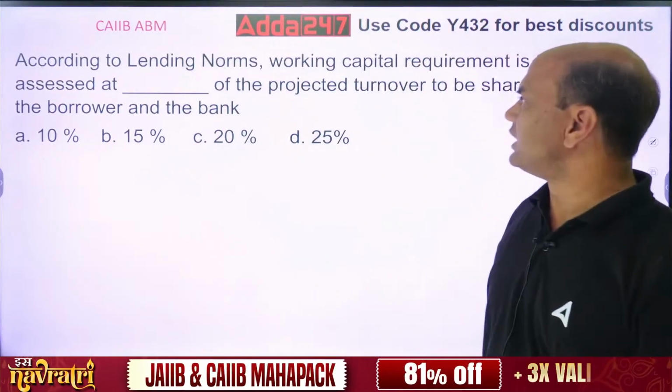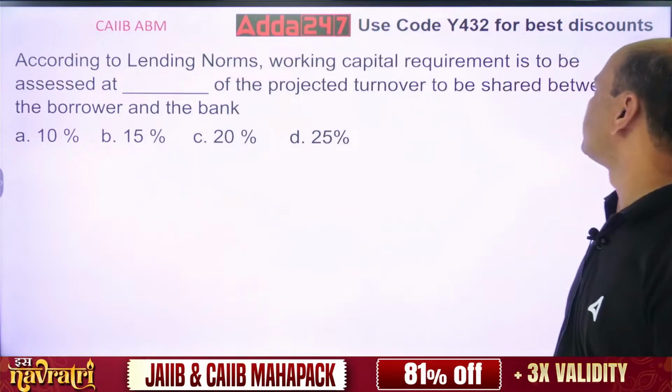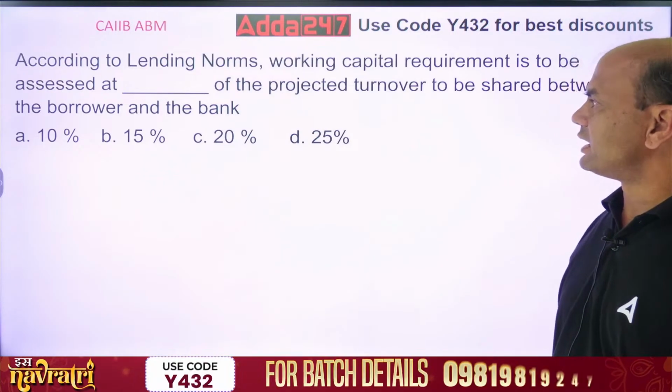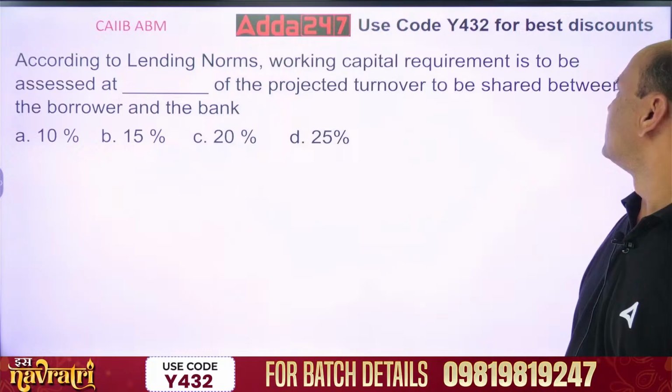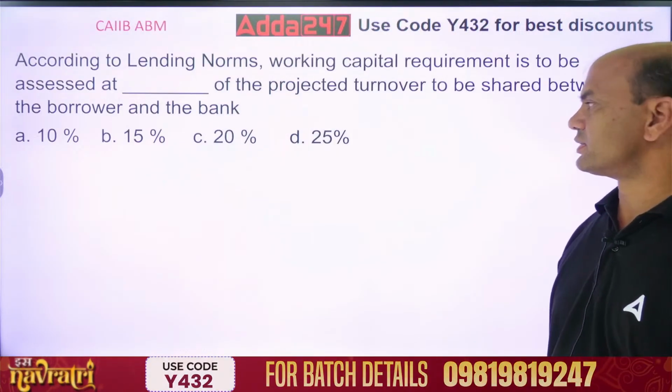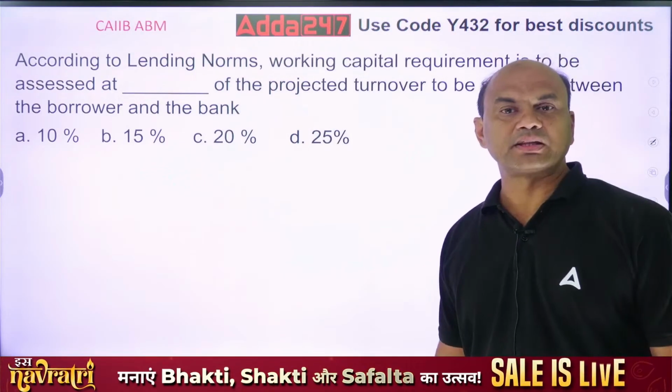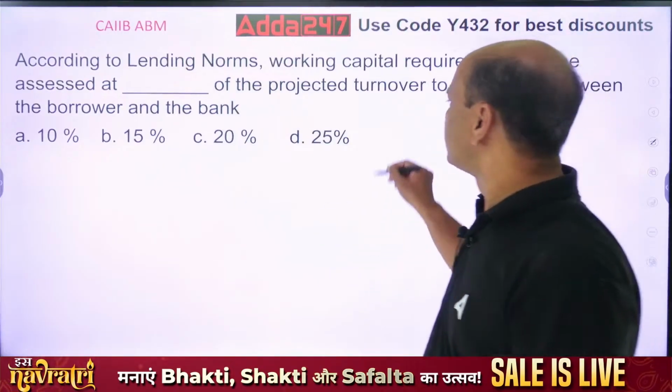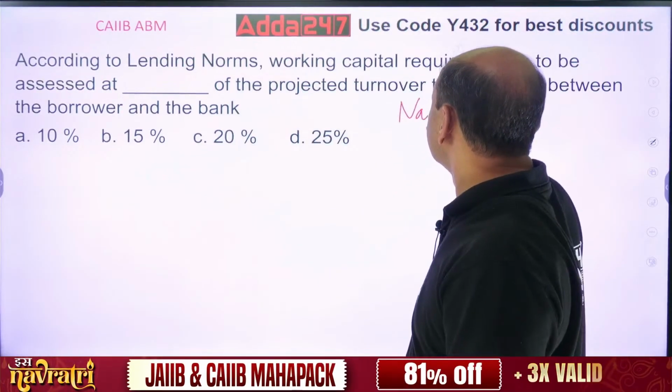According to lending norms, working capital requirement is to be assessed at dash of the projected turnover to be shared between the borrower and the bank. So, as per the lending norm, this is called the JAIIB committee.